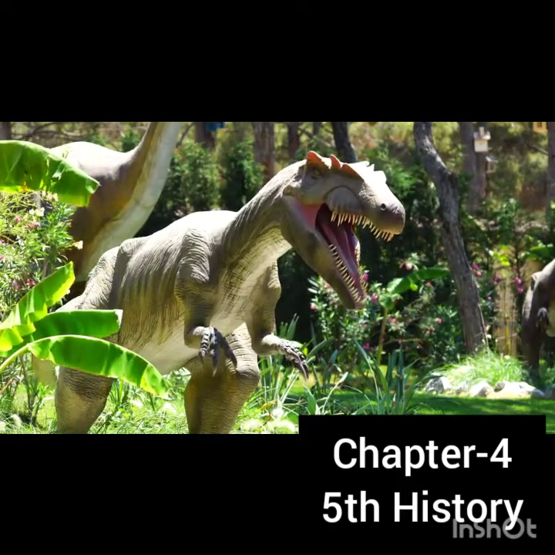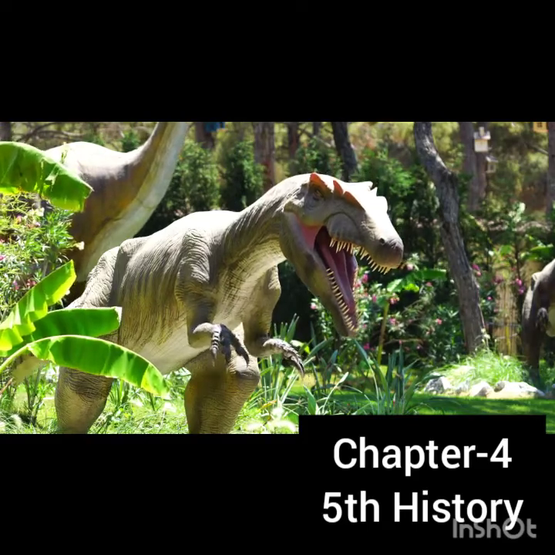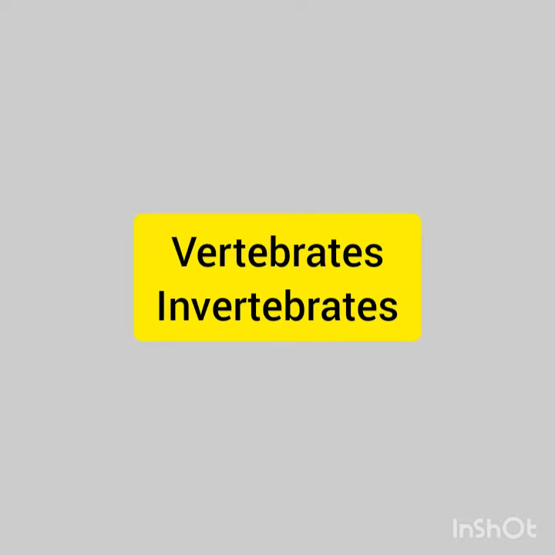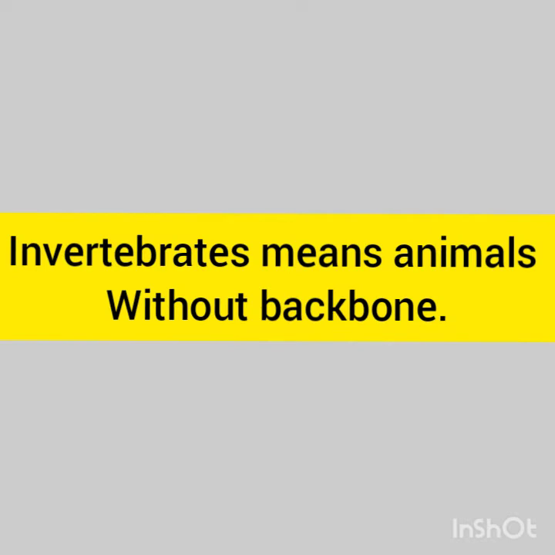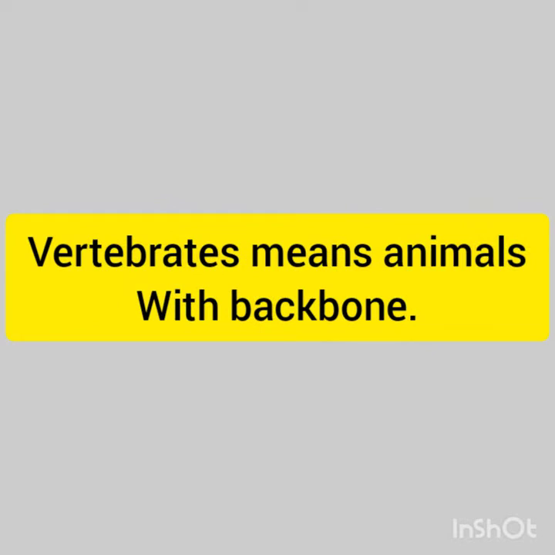See the second point, the stages of evolution of animals. Multicellular organisms gradually evolved and thereby a number of species of plants and animals came into being. There are 2 categories of animals, that is invertebrates and vertebrates. Invertebrates means animals without backbone, such as snail. And vertebrates means animals with backbone, like aquatic animals, amphibians, birds, reptiles, mammals, human beings. These are examples of vertebrate animals.